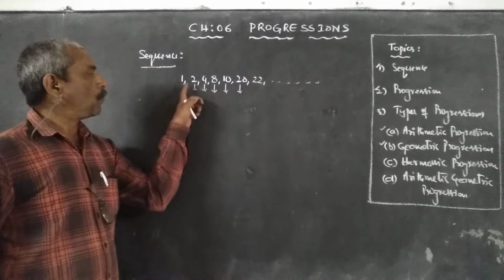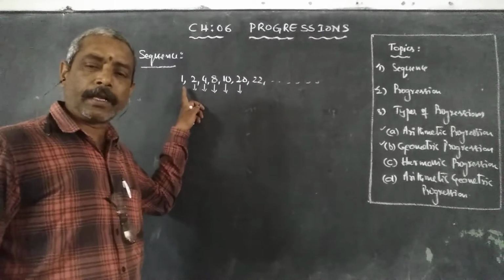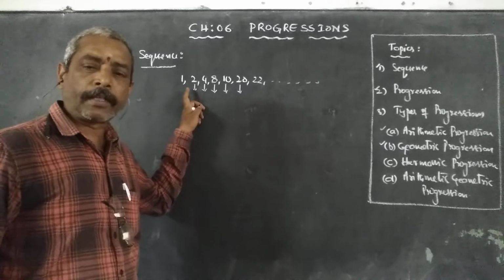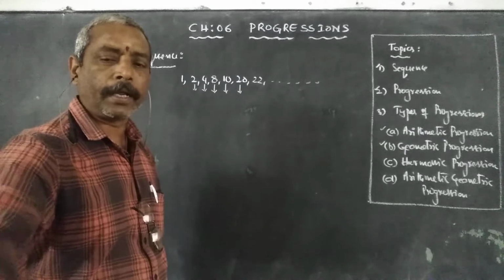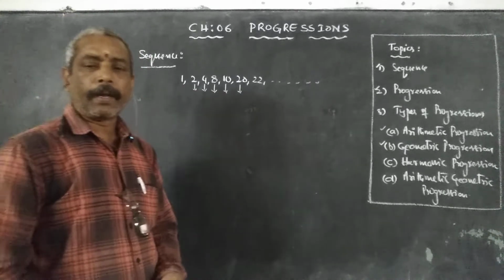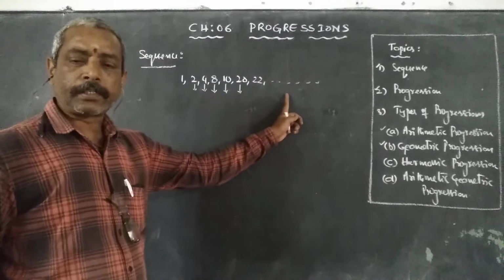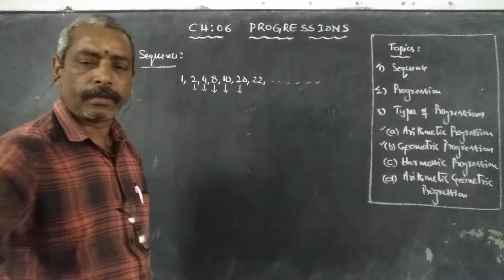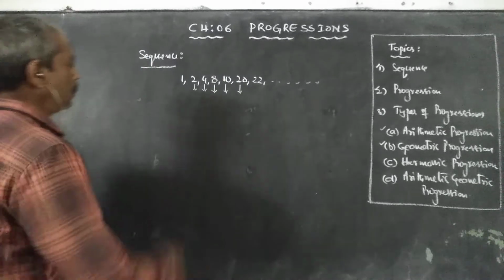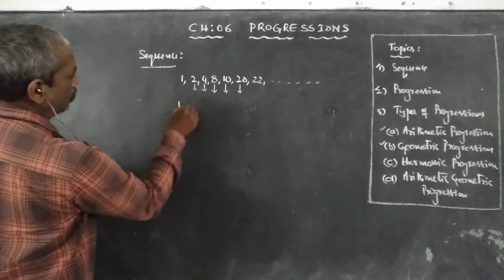That means one number is obtained by adding a fixed number, and another number is obtained by multiplying its preceding number by a fixed number. So these numbers are said to be a sequence. Okay. Similarly, observe one more sequence.